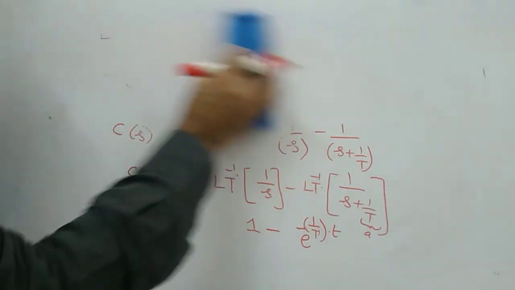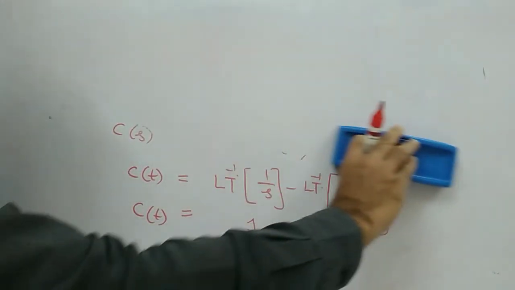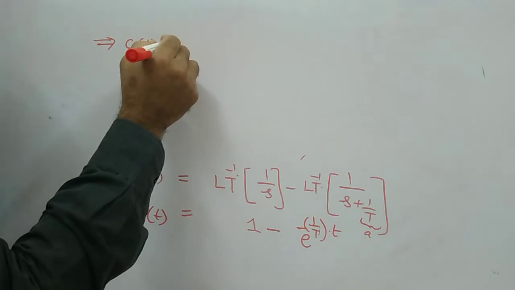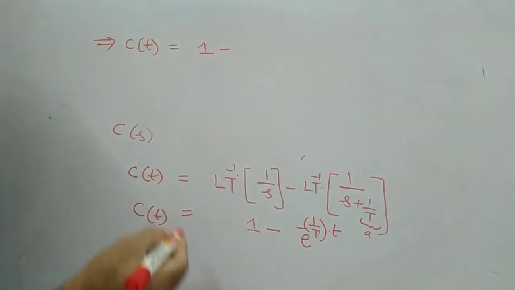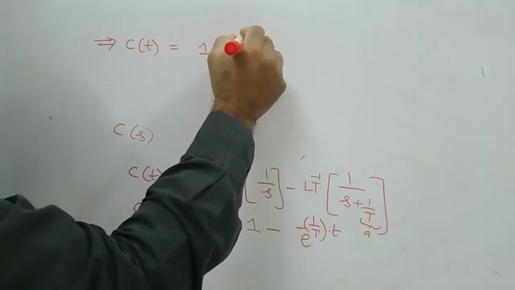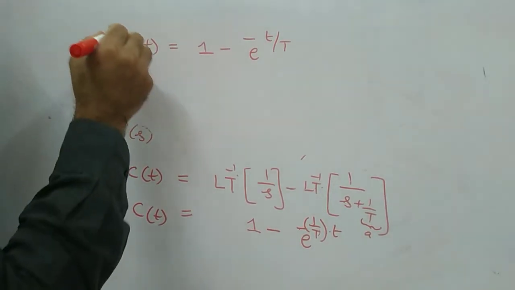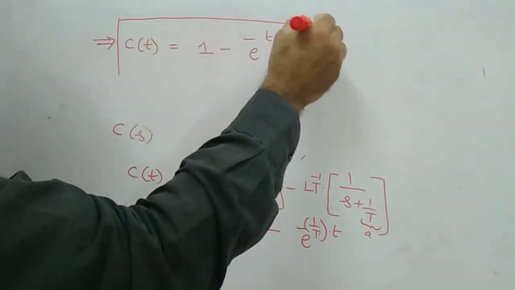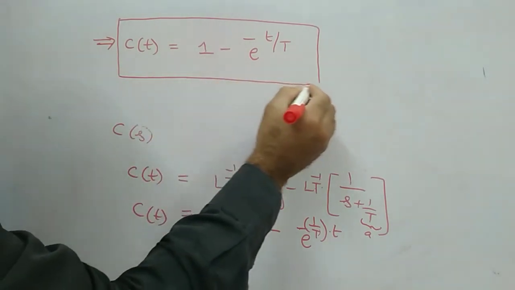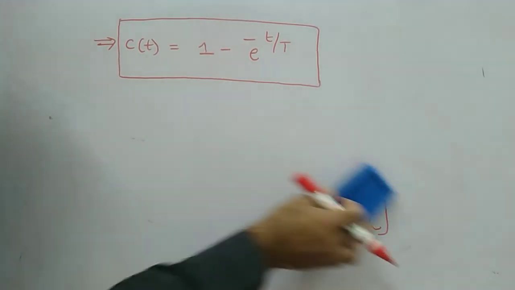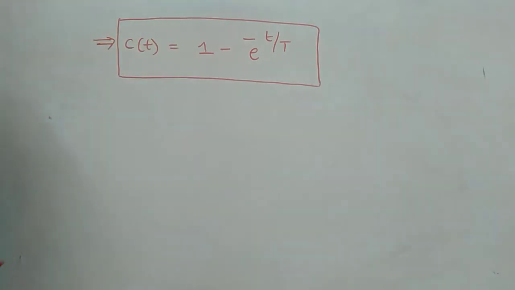And now, from this implies your C of t is equal to 1 minus, in simple form I can write, e power minus small t by capital T. This is the expression for your time response. If the input R of t is a unit step signal, then the corresponding output or response of a first order system is like this.